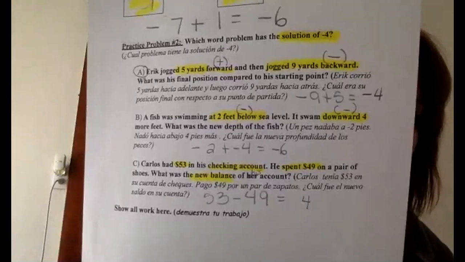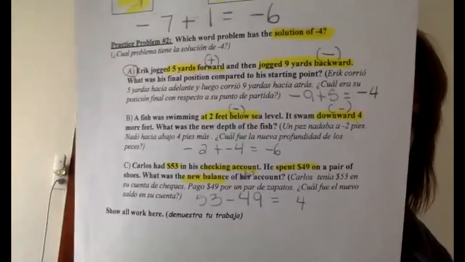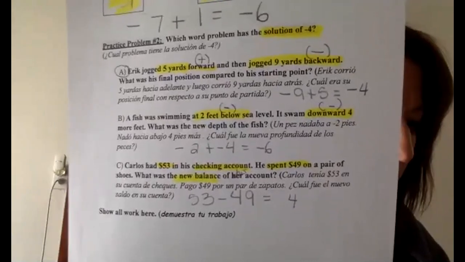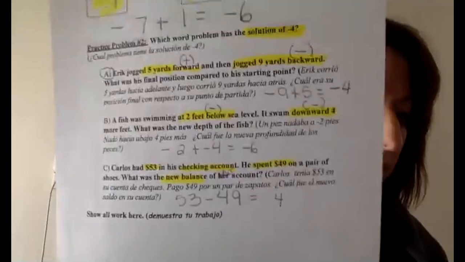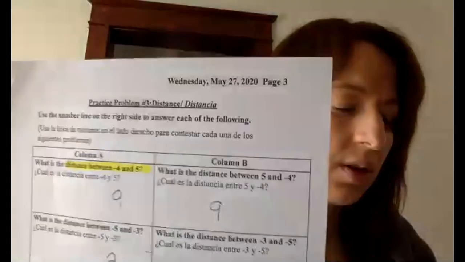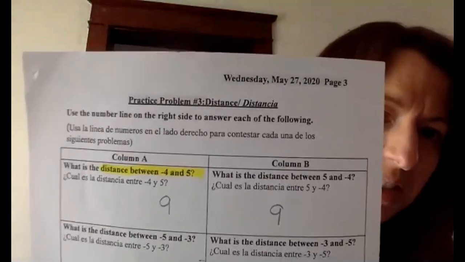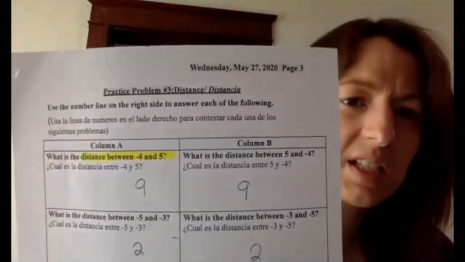Okay. Here we go. And we're now changing it. All right, page 3. It looks like this in Google Classroom. Somehow you guys said you didn't have it. Problem 3, distance. Okay, we're talking about distance.